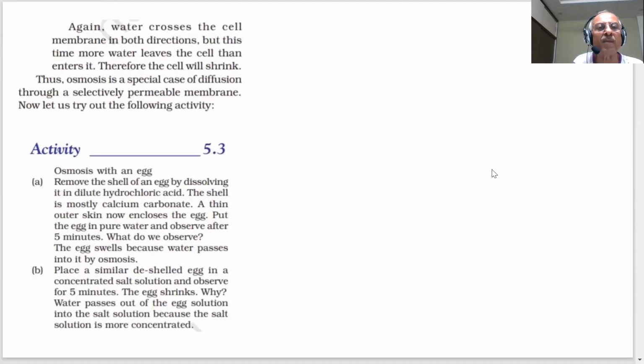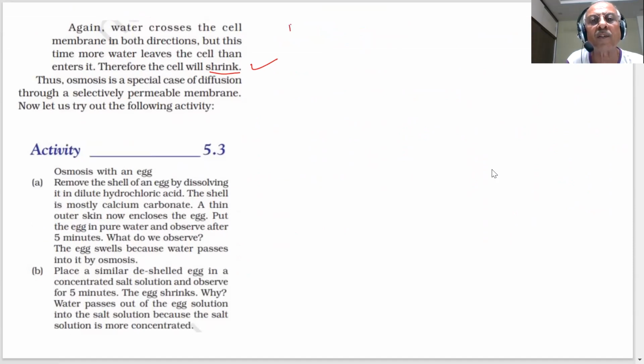Again, water crosses the cell membrane, but this time more water leaves the cell than it enters. Therefore, the cell will shrink. Thus, osmosis is a special case of diffusion through a selectively permeable membrane. We have studied two things by now. One, we studied diffusion, and other we studied osmosis. In diffusion, the substances were moving from higher concentration to lower concentration. There was no need of any membrane. Whether it happens or not, it can take place.